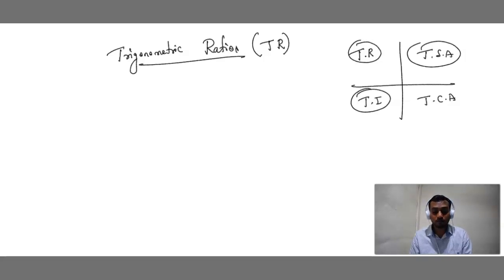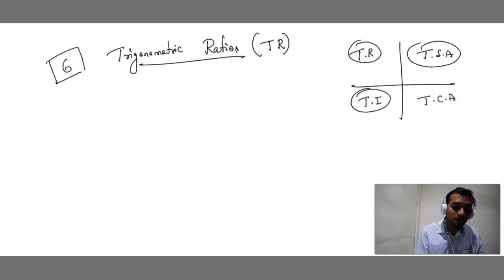Children, okay? You should understand one concept. One thing is very important to remember: in this entire chapter you should not write the values in other places. You have to write in the constant order here. What is that constant order? We have totally 6 trigonometric ratios.